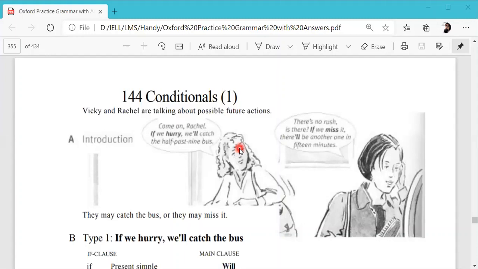This is Oxford Practice Grammar by John Eastwood. We would be discussing conditional sentences from this. So let's begin with conditional 1 or first conditional.